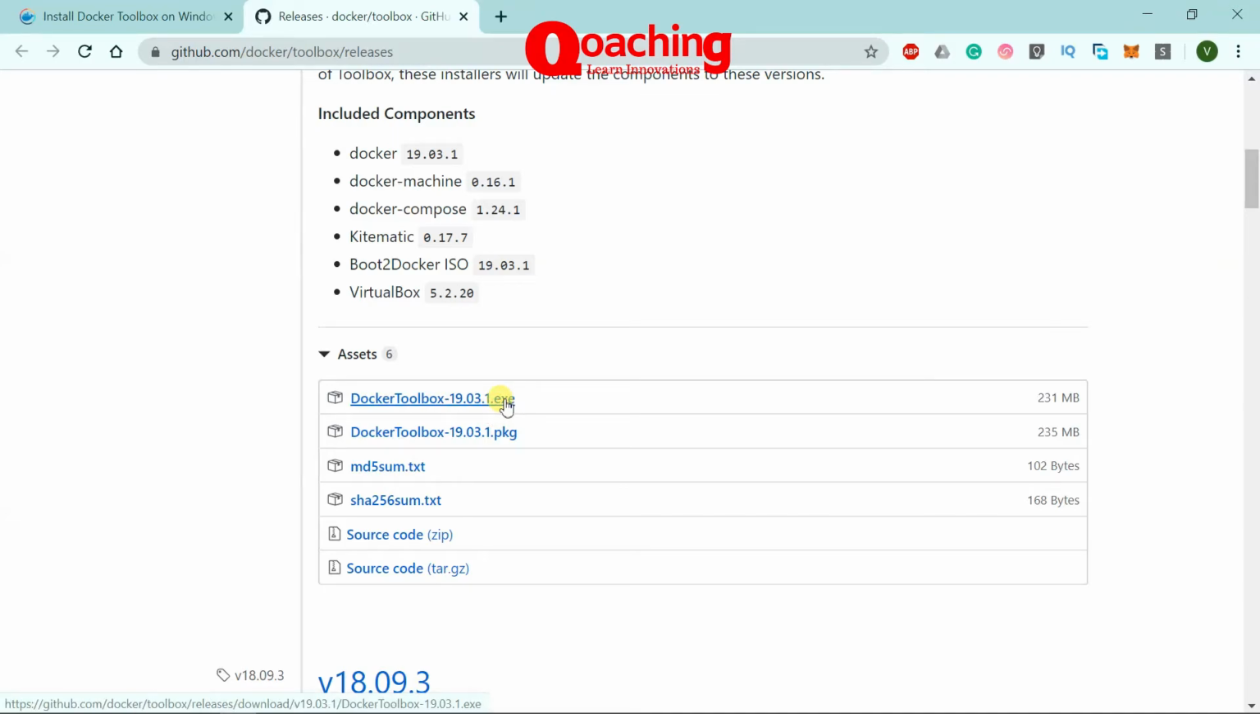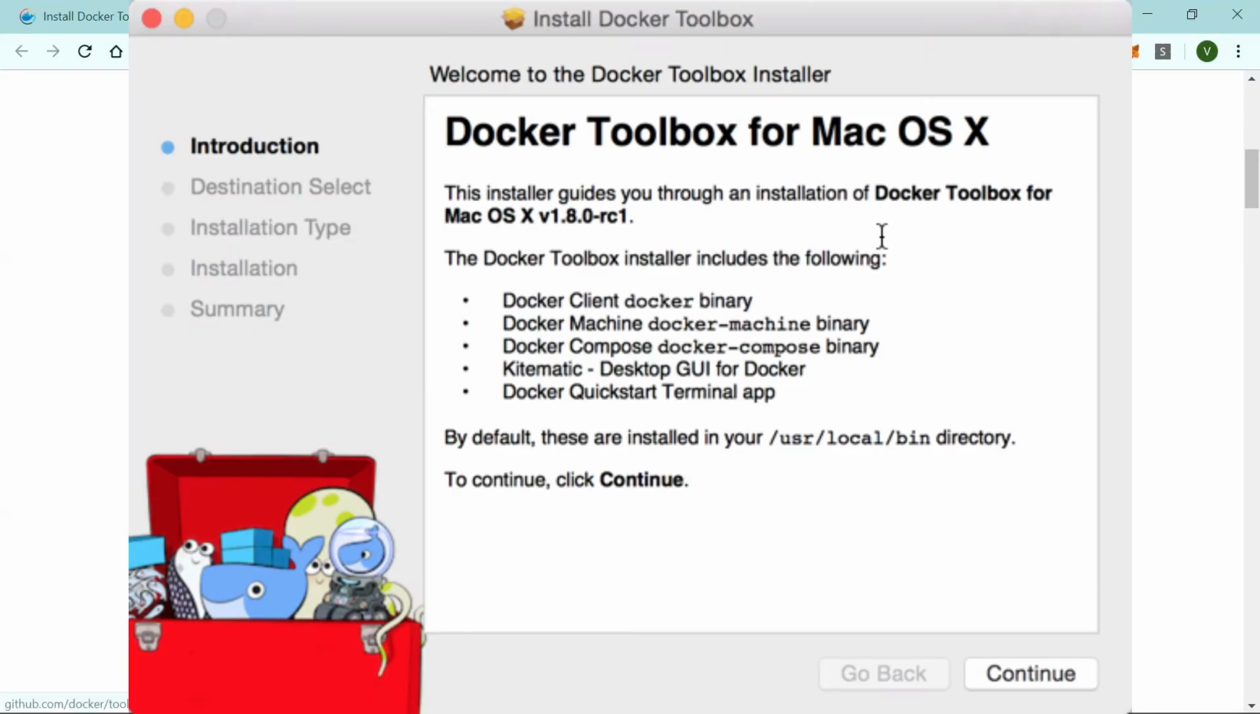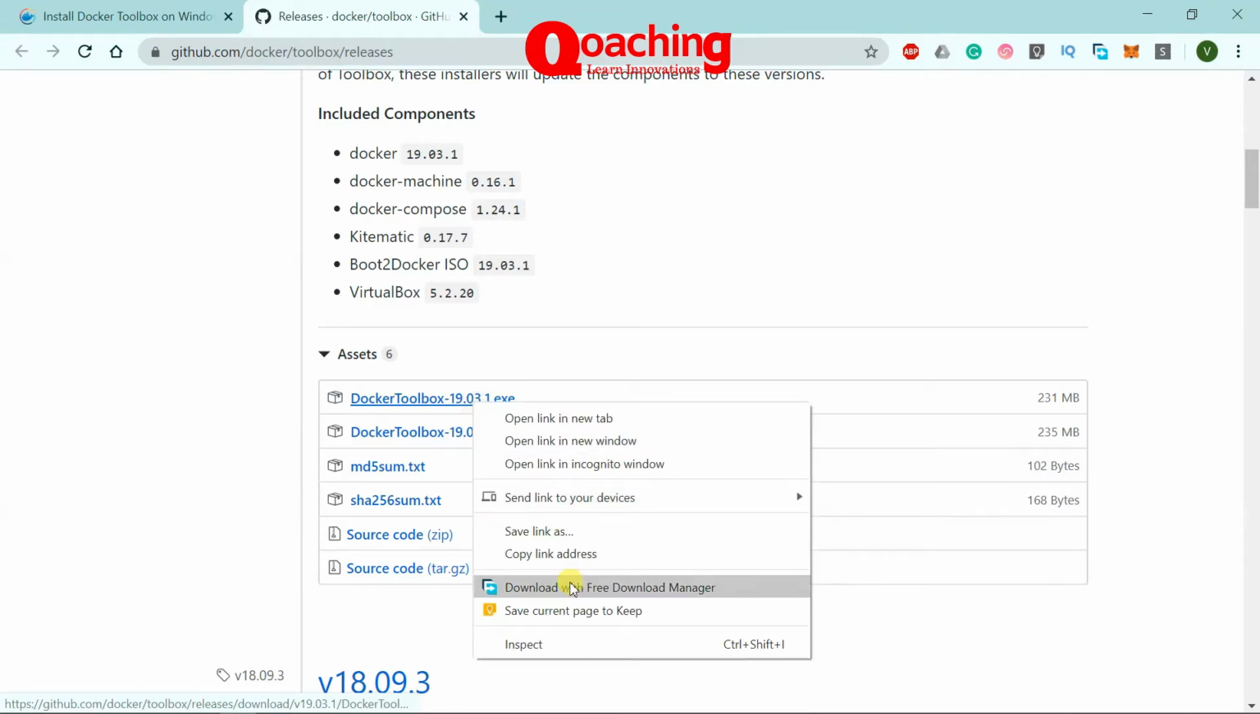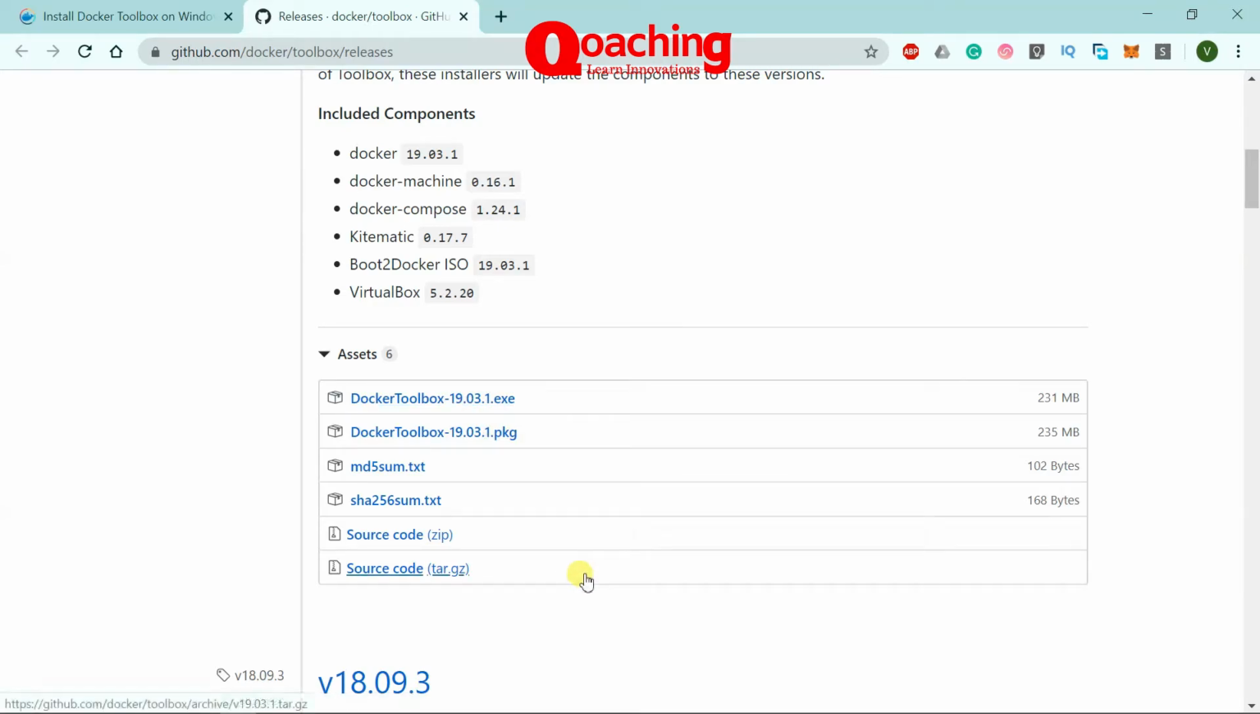And just to give a heads up for people who are on Mac, you can install Docker Toolbox for Mac also from here. You can download the .pkg file and install Docker Toolbox on the Mac. This process is pretty much the same for those who want to install it. So we'll click on Docker Toolbox here, and it's a 231 meg file, so it's going to take some time to download.